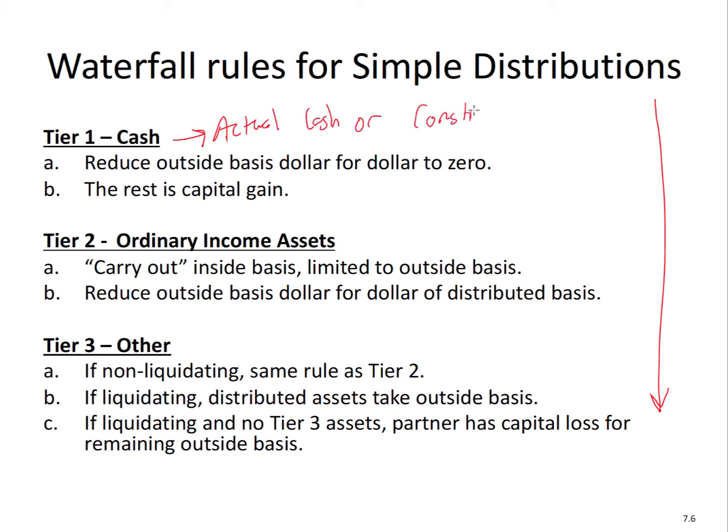So if a partner liquidates his or her partnership interest or reduces his or her partnership interest and the partnership has liabilities, the portion that the partner no longer owns is considered constructive cash because they're not responsible for that liability. The rest is capital gain beyond adjusted basis.